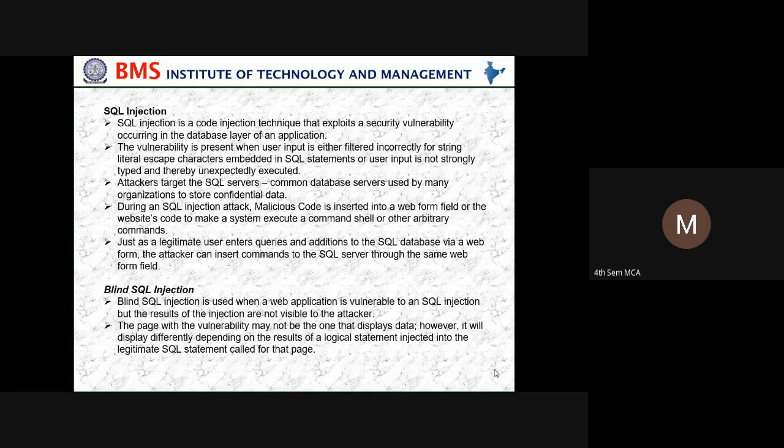Just as a legitimate user enters queries and additions to the SQL database via a web form, the attacker can insert commands to the SQL server through the same form field. Blind SQL injection is used when a web application is vulnerable to SQL injection, but the results of the injection are not visible to the attacker. The page with the vulnerability may not be the one that displays data. However, it will display differently depending on the results of a logical statement injected into the legitimate SQL statement called for the front page.